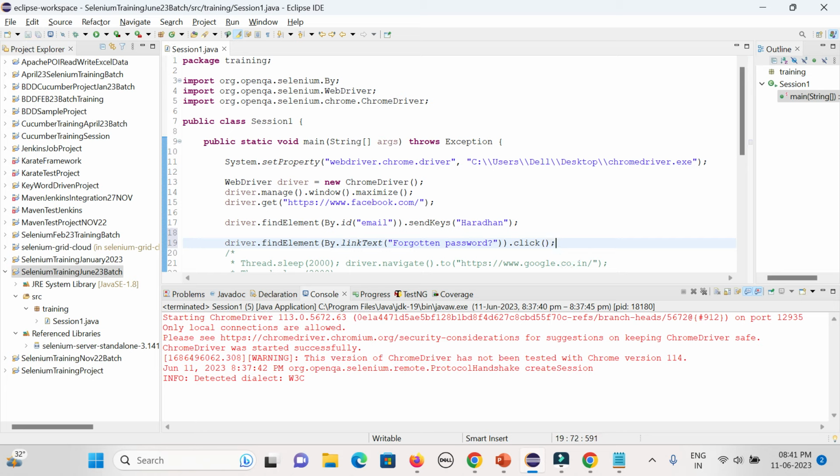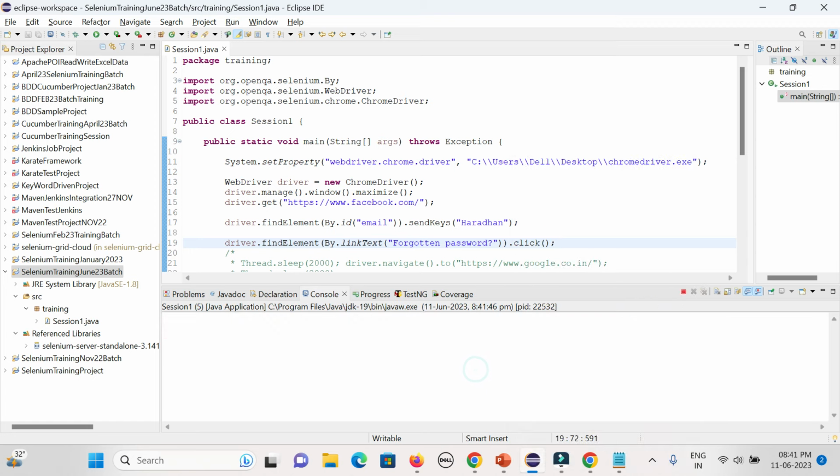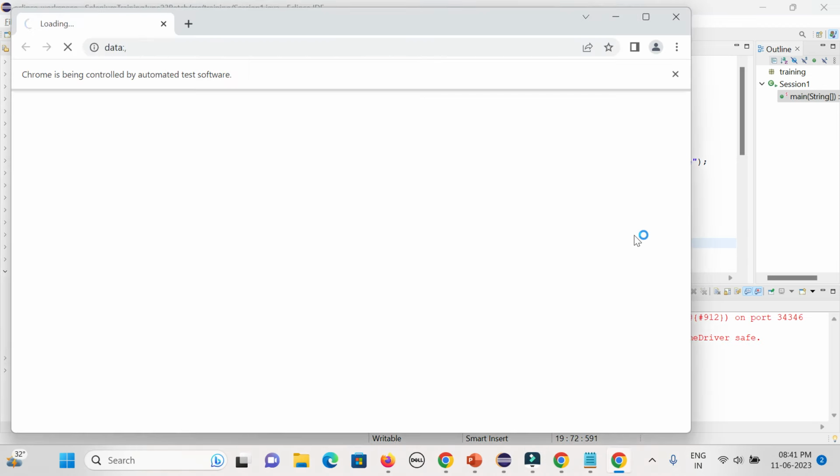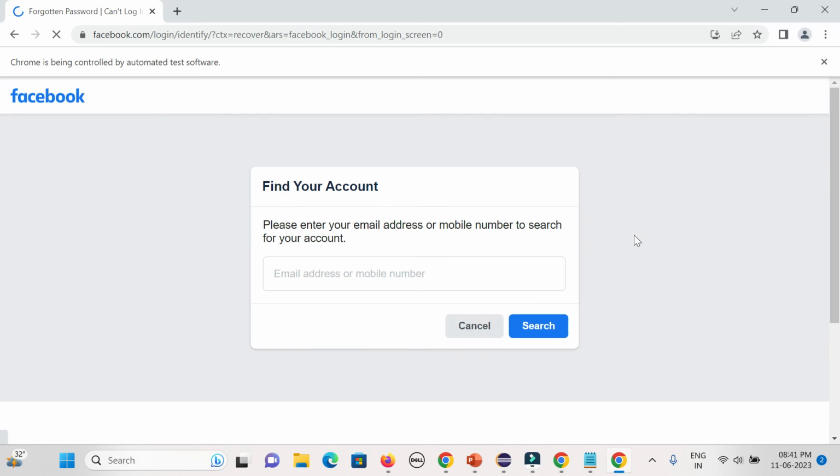Now let's try to run. It will open the page, it will enter the Haradhan in the Facebook field, and it will click on the forgotten password link. You could see it is navigating to the next page, right? So that is the way you can use the link text.